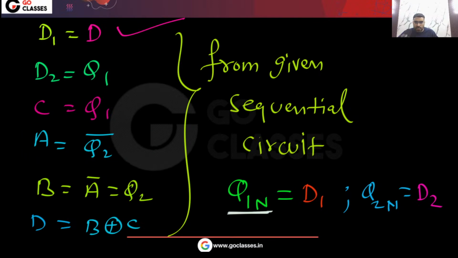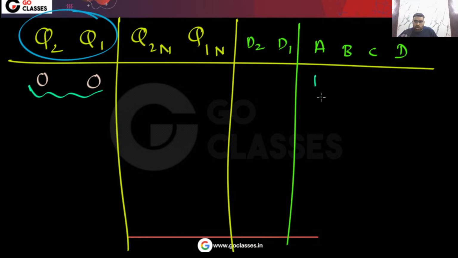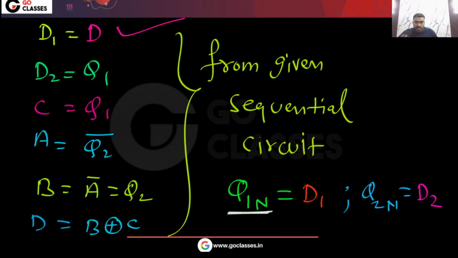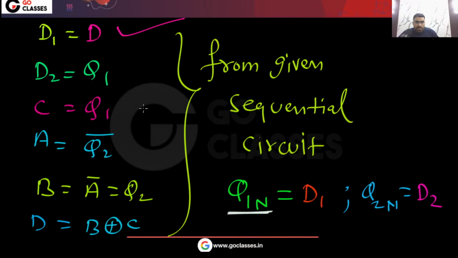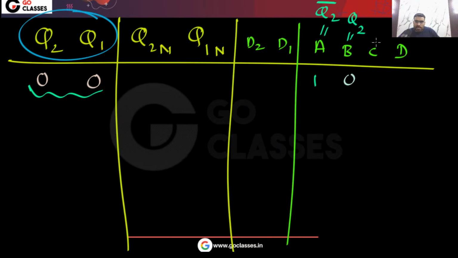A is Q2 bar. So A will be 1, because A is Q2 bar. What is B? B is the same as Q2, so your B will be 0. What will be C? C is the same as Q1, so that also will be 0. What about D?